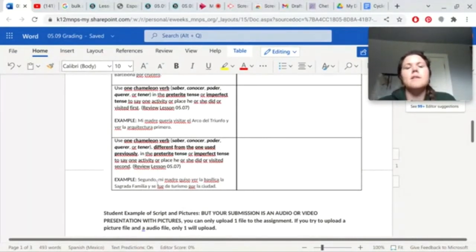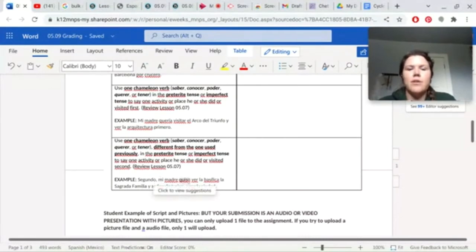So, second, my mother wanted to see la Basílica la Sagrada Familia and go on tour, like be a tourist throughout the city. Okay, so really what your main focus here is using the ordinal number segundo would be a good way to express it. There are other ways to express it, but that's a good example.